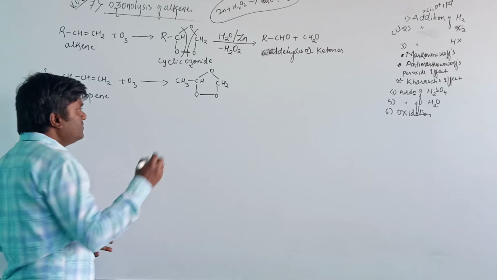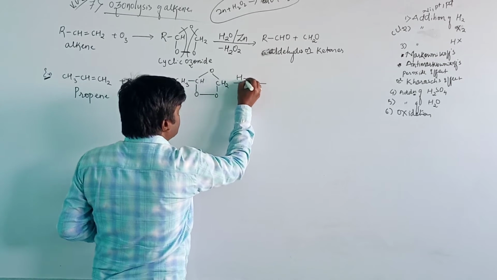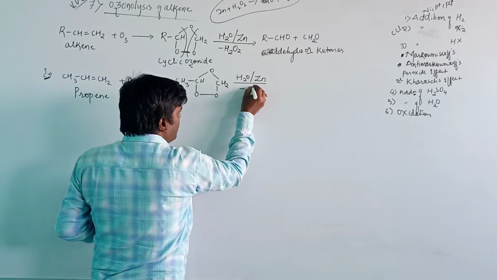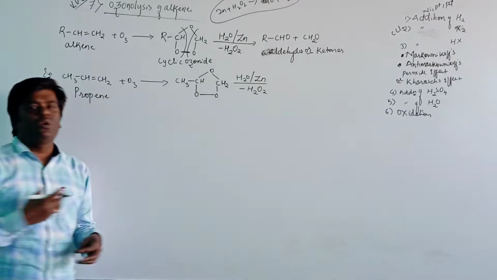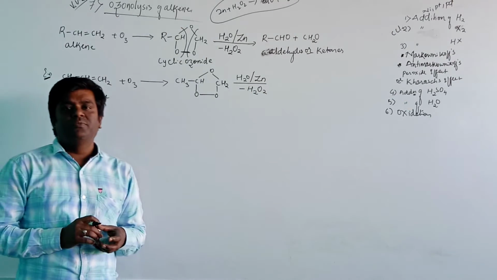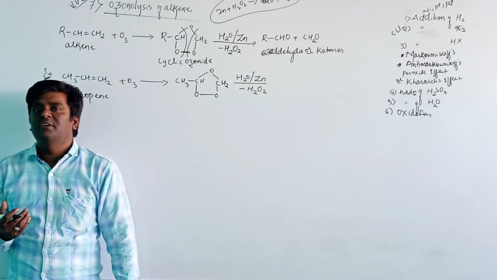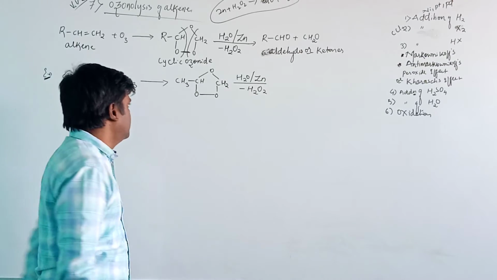The cyclic ozonide, on hydrolysis in the presence of zinc, gives hydrogen peroxide as a byproduct. This hydrogen peroxide is a strong oxidizing agent. Therefore, we will use zinc as the catalyst. It will prevent the further oxidation of aldehydes and ketones to carboxylic acid.